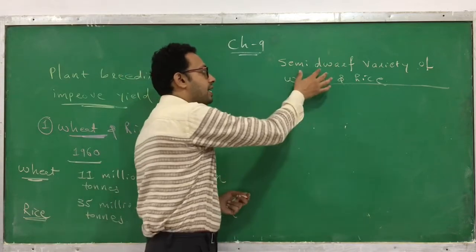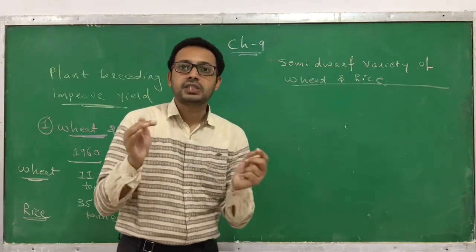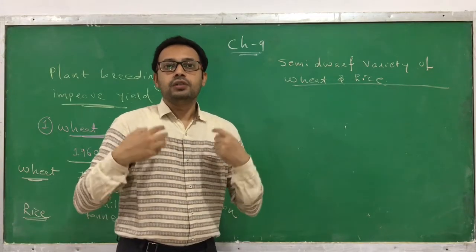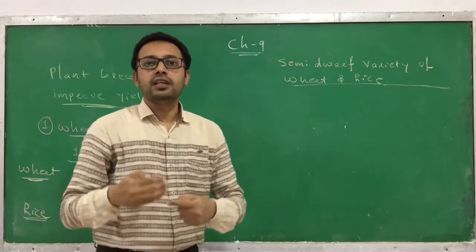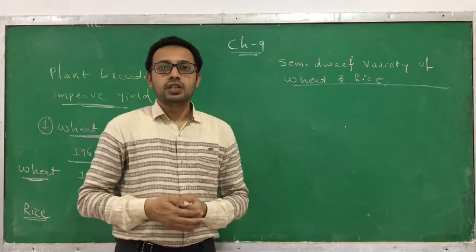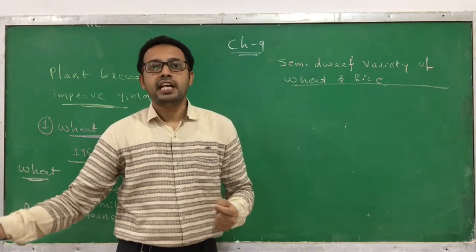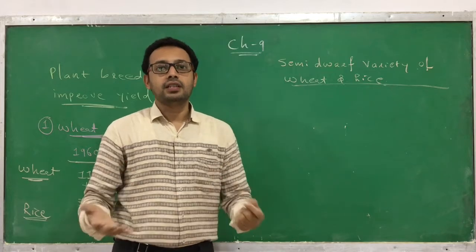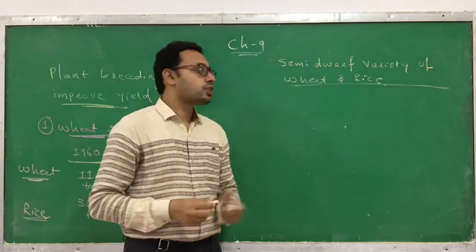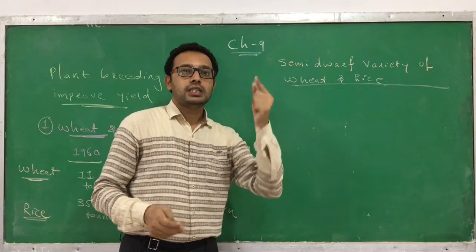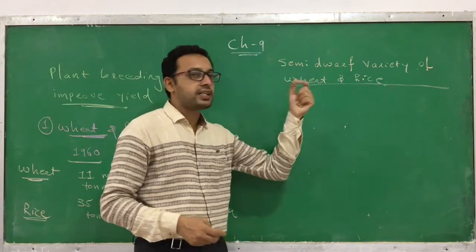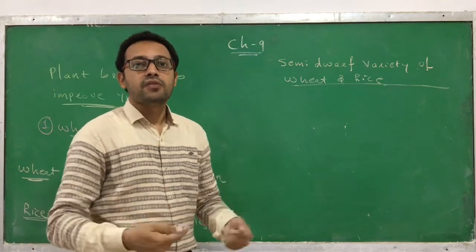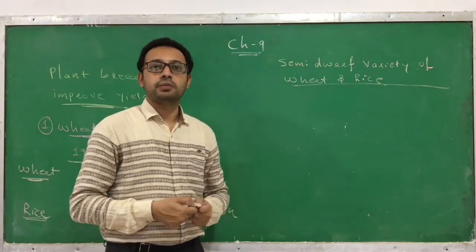With the help of the semi-dwarf variety, we are able to grow this crop within 4 months and 3 months. So the 6 month duration of a crop has been decreased to 3 and 4 months. So we have developed a semi-dwarf variety of wheat and rice, and due to that higher yielding of wheat and rice is possible.